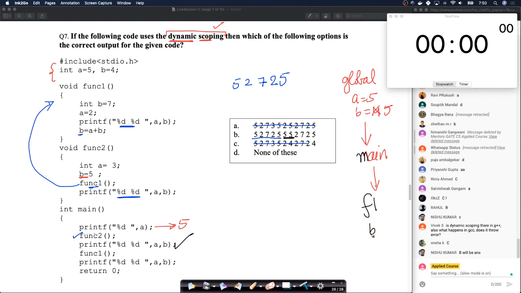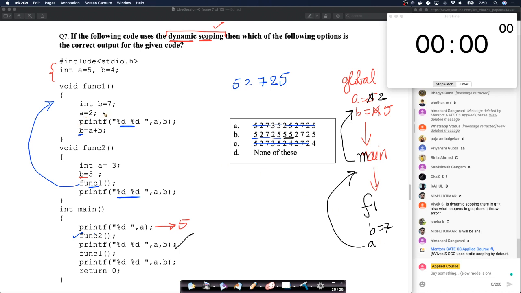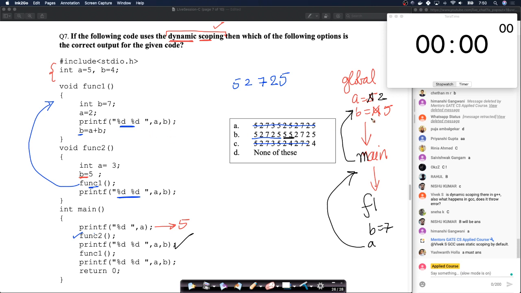Function 1 has a local b equals to 7. It has an a equals to 2. Because there is no local a, it goes to main. Main also doesn't have a local a. It goes to this and it changes this a equals to 5 to a equals to 2. Right? Because that's the statement. Then it prints a and b. So if it prints a and b, what should it be? A is 2. There is a local b. So it will be 2 and 7. Cool. Then what happens? B equals to a plus b. But there is a local b here. So this local b becomes 9. And then we come out of the function. Okay, so this is also executed.